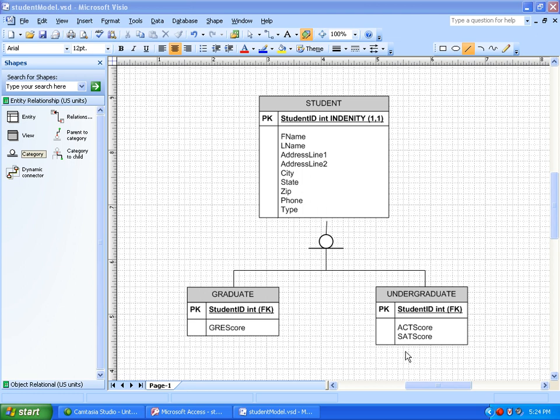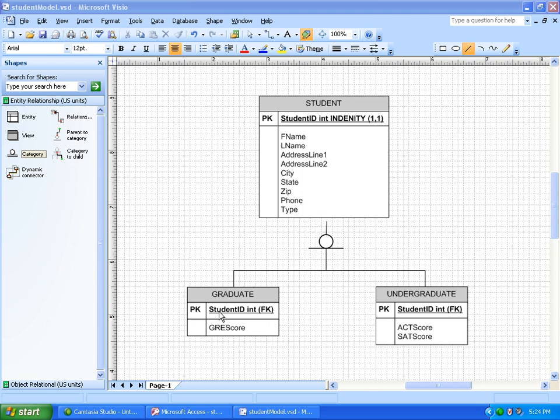So this is going to be 3 tables in the database: a bigger one with the information that's common to all students, and then 2 smaller ones. A graduate student would have a record in here, certainly not in the undergraduate table, and an undergraduate student would have a record in here and not in the graduate table. But all students, like I said, are going to have a student record.